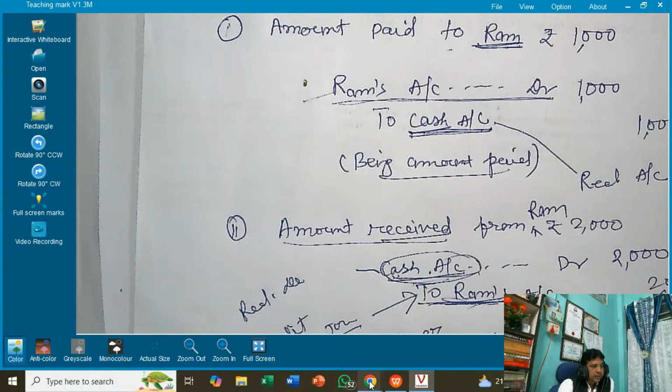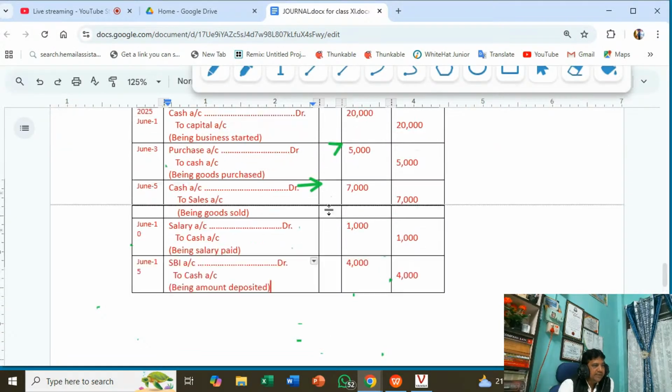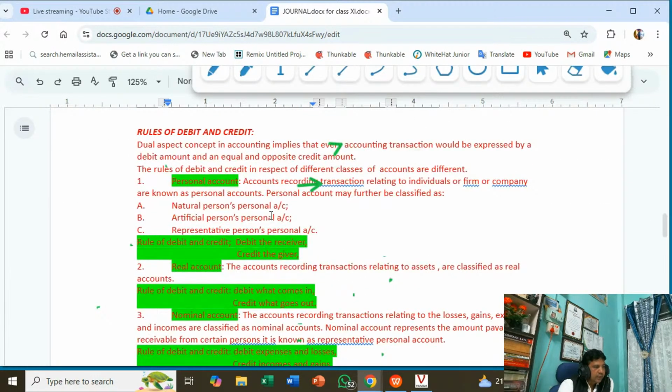Here is how we apply the rules of debit and credit: debit the receiver, credit the giver. Now, amount paid to Ram, rupees 1000. Your money receiver is Ram, so Ram's account is debited. Credit the giver, and you are the giver, so no need to write your name.